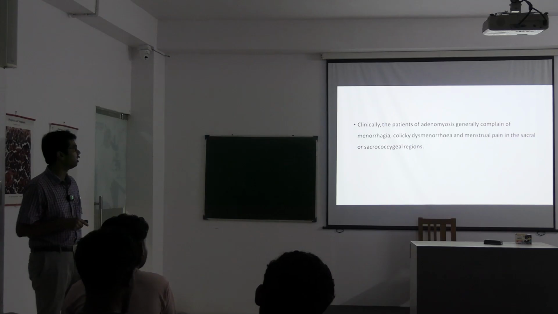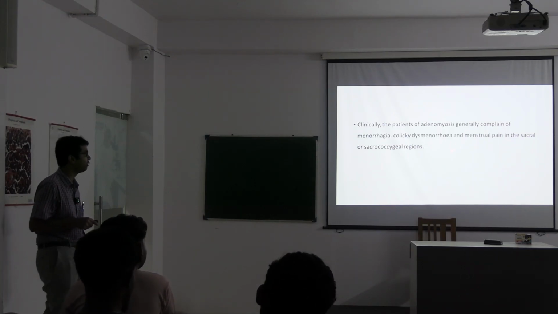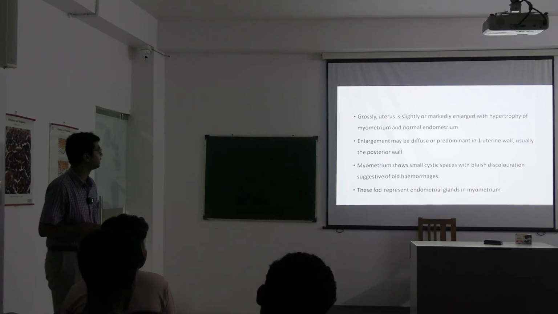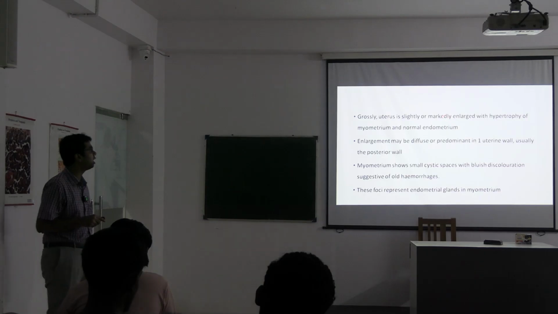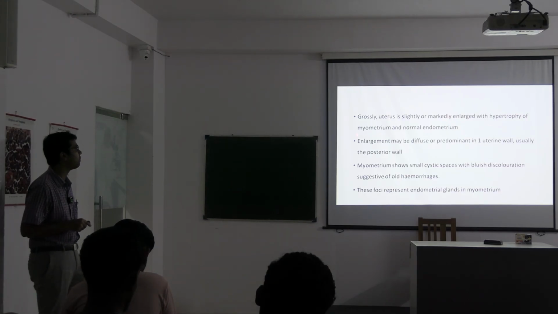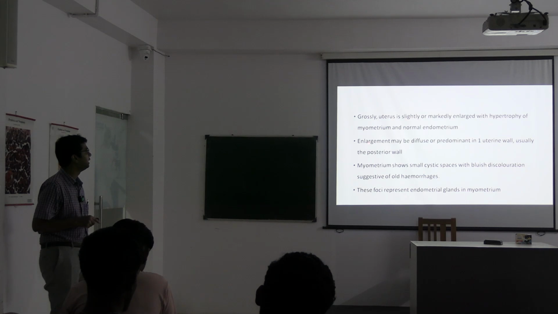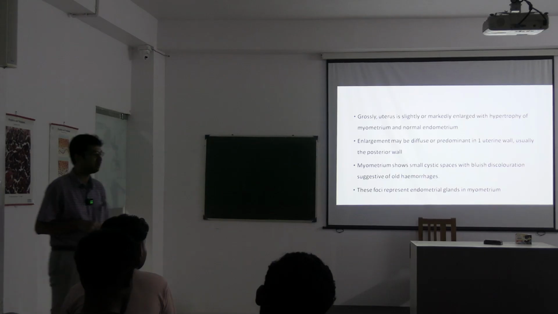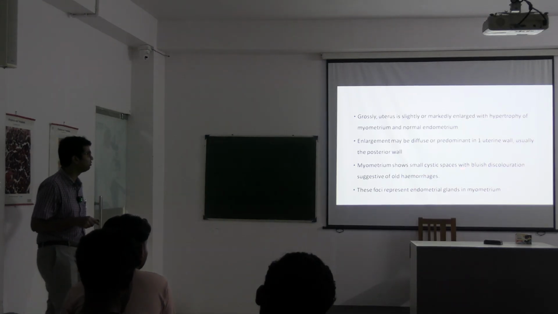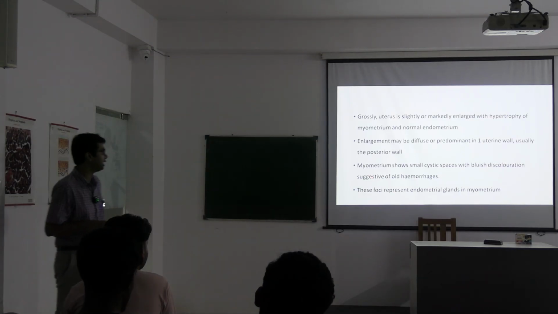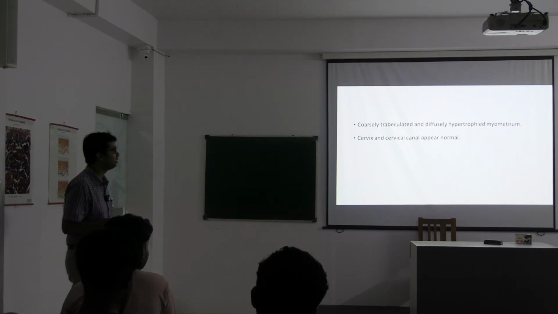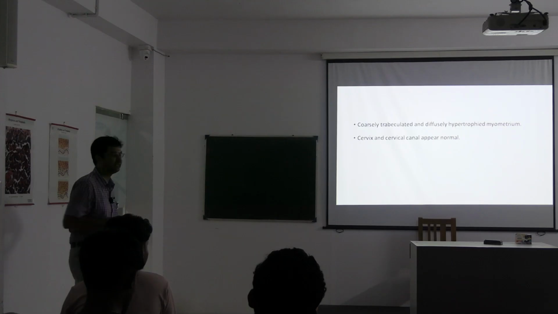Clinically, the patient with adenomyosis generally complains of menorrhagia, colicky dysmenorrhea, and menstrual pain in the sacral or sacro-occipital regions. Grossly, the uterus is slightly or markedly enlarged with hypertrophy of myometrium and normal endometrium. Enlargement may be diffuse or predominant in one uterine wall, usually the posterior wall. Myometrium shows small cystic spaces with bluish discoloration, like old hemorrhages. These foci represent endometrial glands in myometrium. The myometrium is coarsely trabeculated and diffusely hypertrophic; the cervix and cervical canal appear normal.